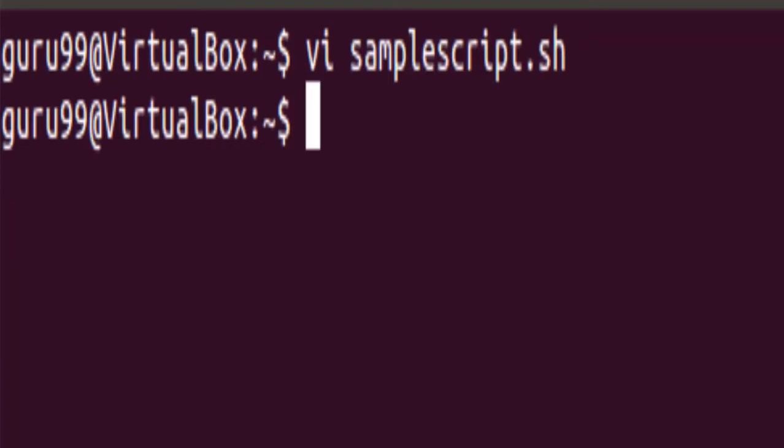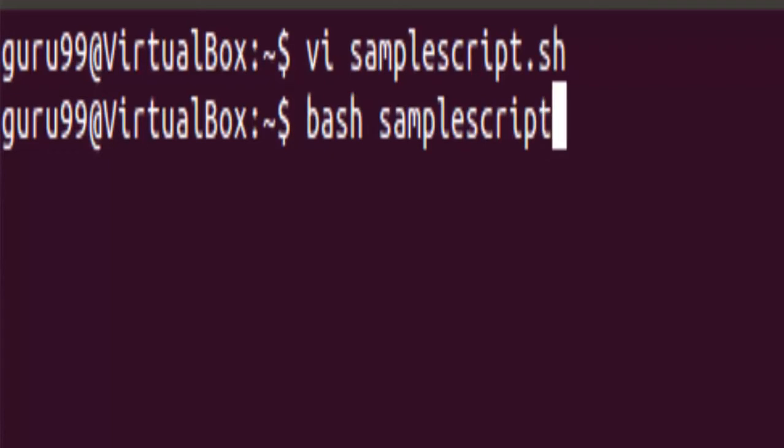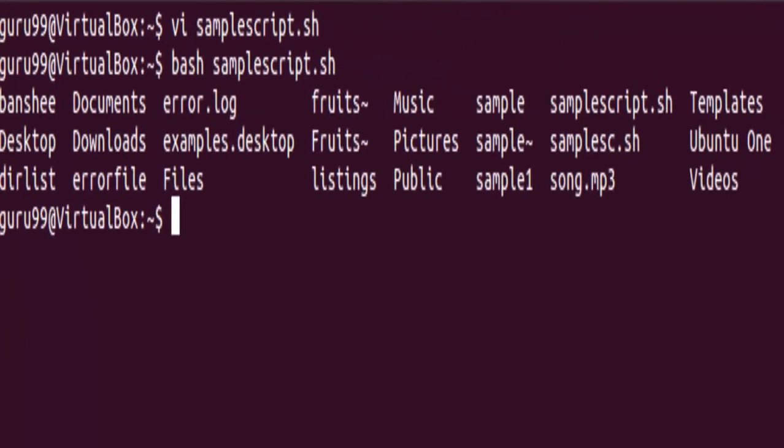Now in order to run the script, we need to type in bash followed by the script name. Again, do not forget to type in the .sh extension. Upon hitting the enter key, we would see that the command ls is executed.